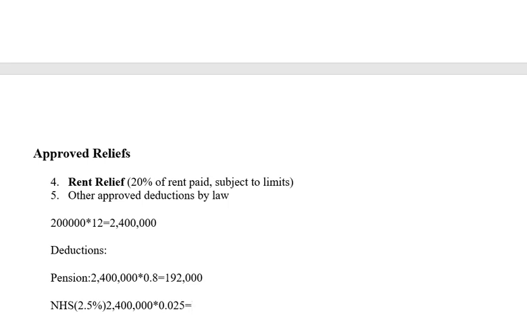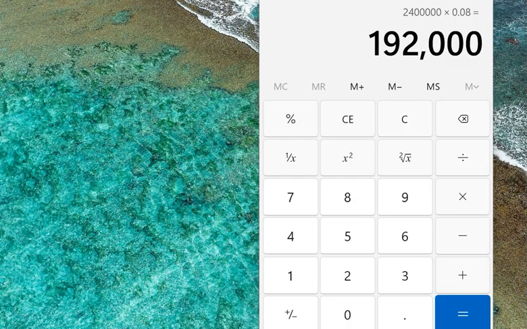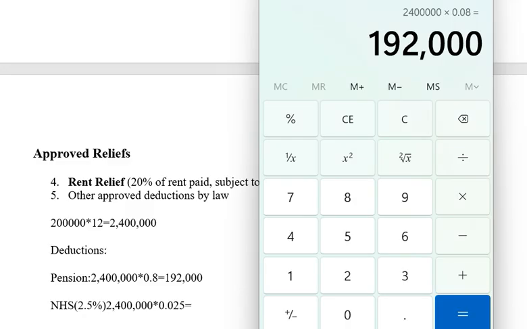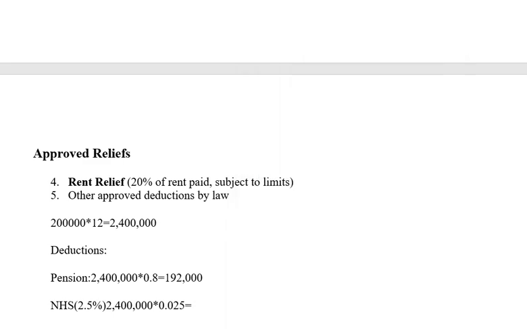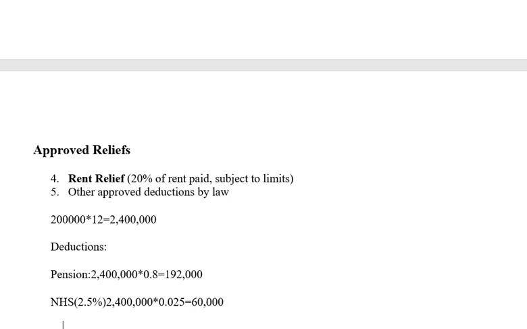What will it give us? That's 60,000. So we have 60,000 here, and let's assume this is the only one that you are contributing.